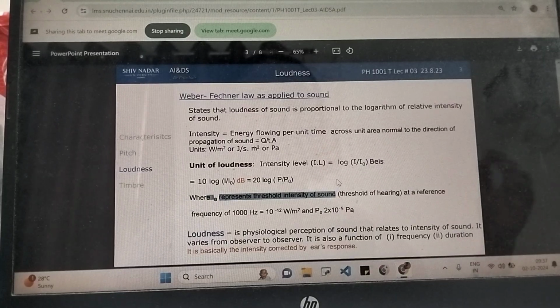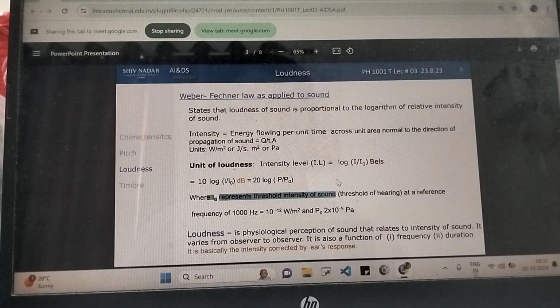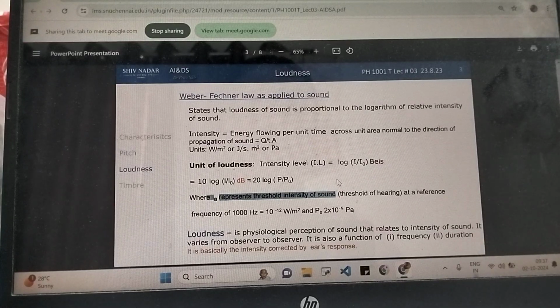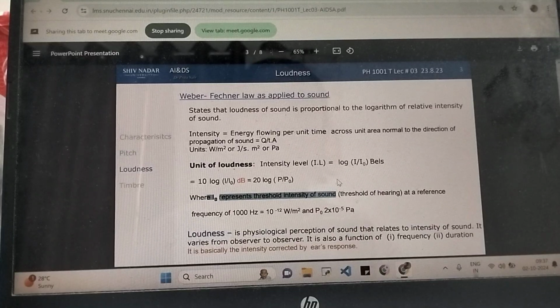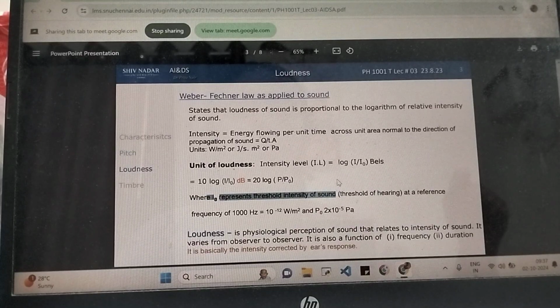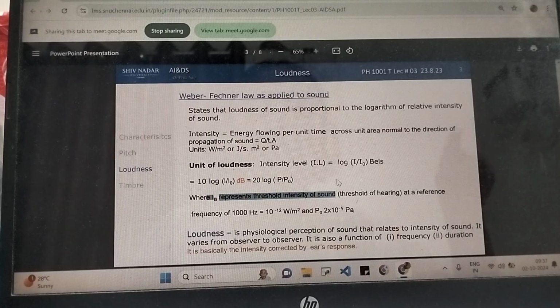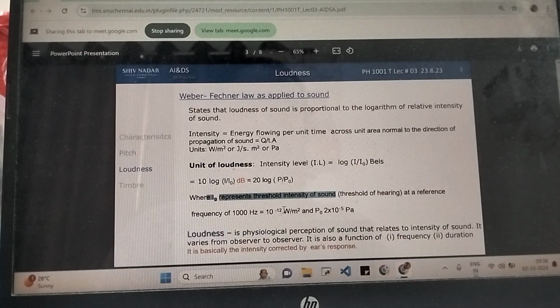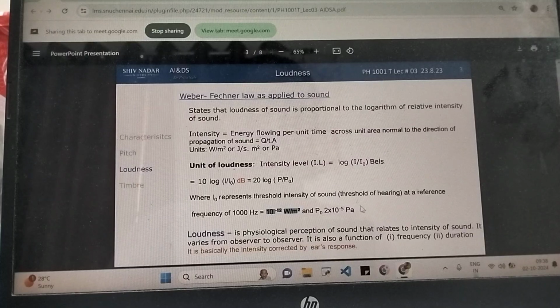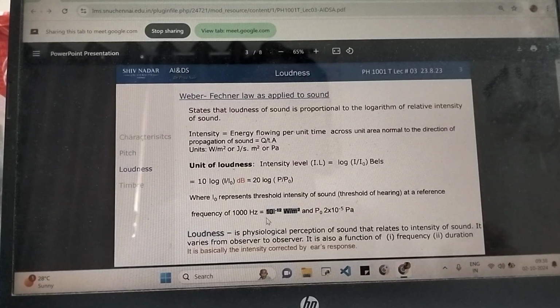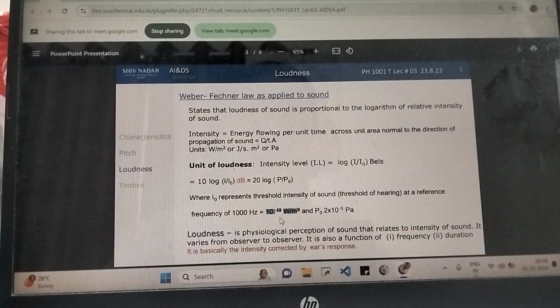So even if a sound lies within the 20 Hz to 20 kHz range, if it is below this intensity, it will not be audible. And that's obvious, right? There is a minimum volume level at which you begin to hear. So if someone's speaking at a volume less than that, you cannot hear them. That minimum level is again a loudness level, and corresponding to that loudness we have an intensity. That is what we call the threshold intensity, and that is generally 10 to the power minus 12 watts per meter square. Now this threshold intensity can change depending upon your age and upon how much you use your headphones. It changes, but on average we assume it is 10 raised to minus 12.